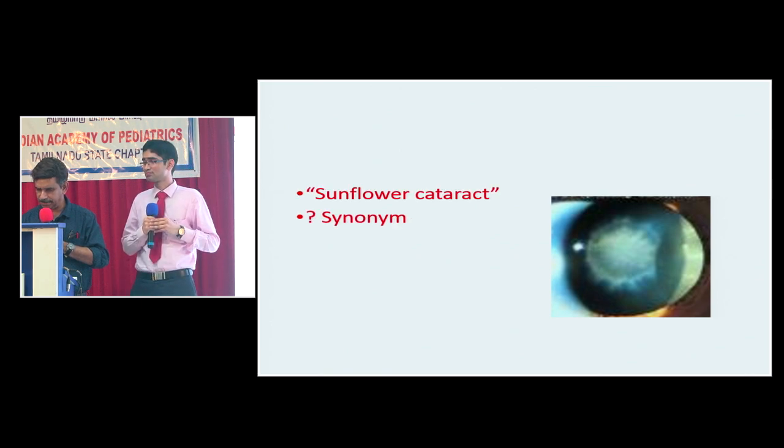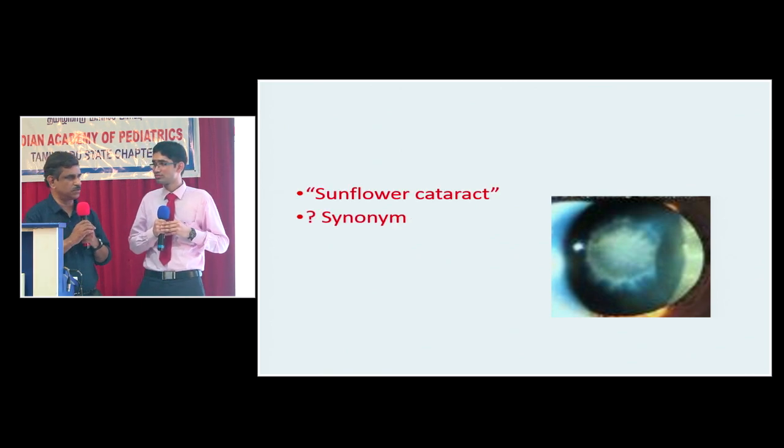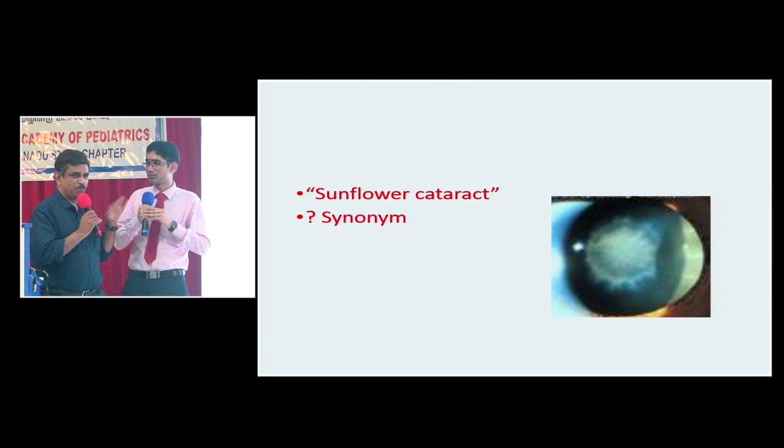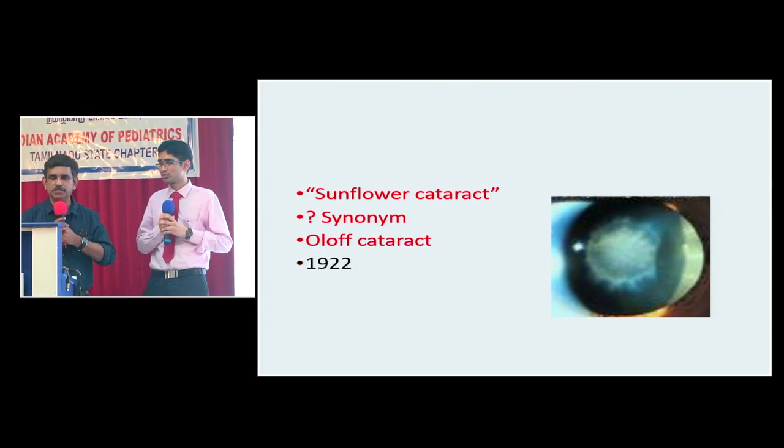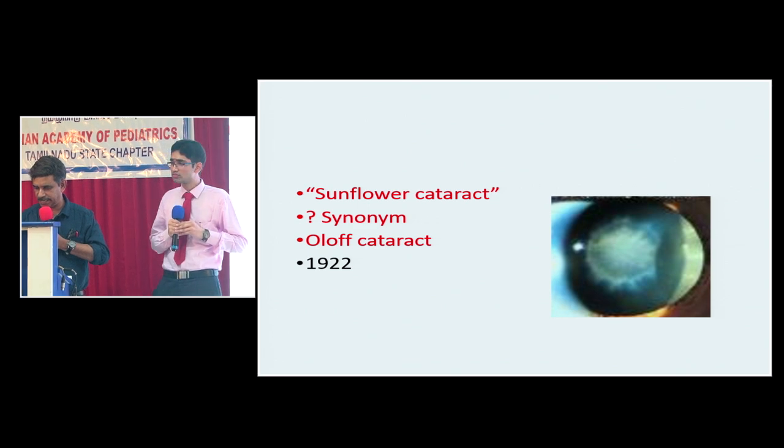Sunflower cataract. What is the synonym of sunflower cataract? Who described sunflower cataract? Sibi? Oloff. Very good, Oloff. When was it described? It was described in 1922. It's also known as Oloff cataract, sunflower cataract.